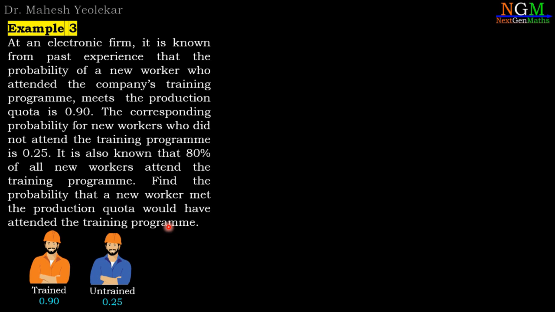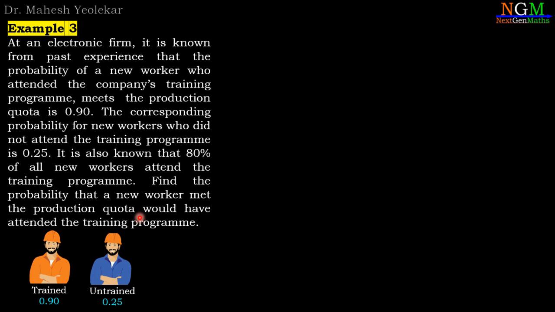So here in the example we have two types of worker, new worker who attended the training program and new worker who did not attend the training program, and the probability that they met the production quota is given as 0.90 and 0.25. We are also given that 80% of new workers attend the training program, and we have to find the probability that a new worker who made the production quota would have attended the training program.